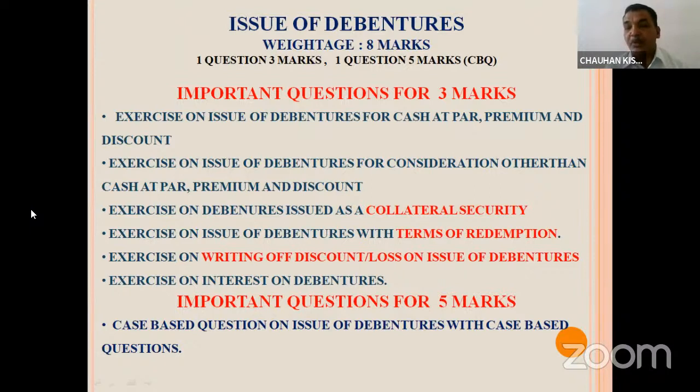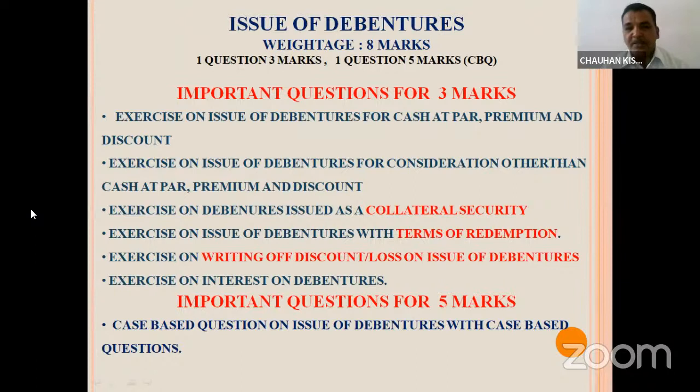Or they may ask you to prepare the balance sheet in case of collateral security, issue of debentures as a collateral security, how to present debentures in the balance sheet, that can be asked. And issue of debenture with different terms of redemption, like issue of debentures at par and redeemable at premium, issued at par and redeemable at par. This type of questions may be there, and you must have practiced this also.